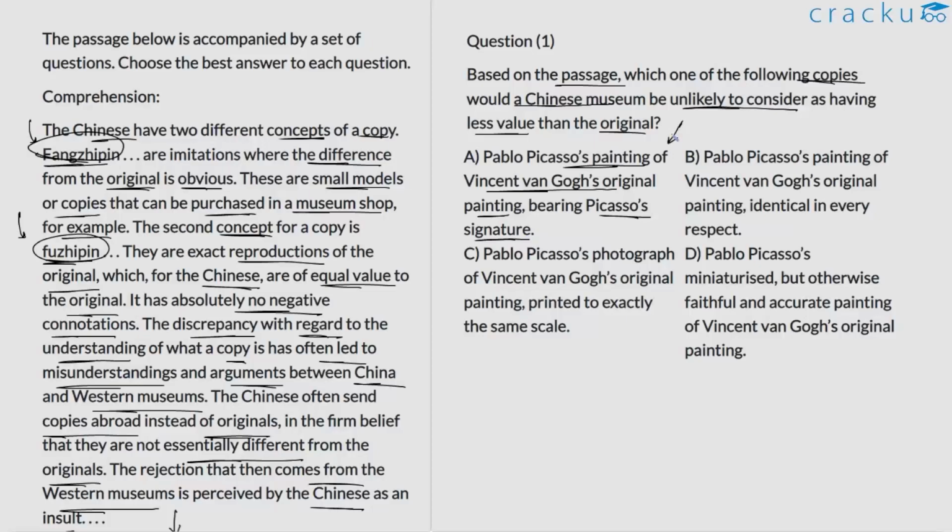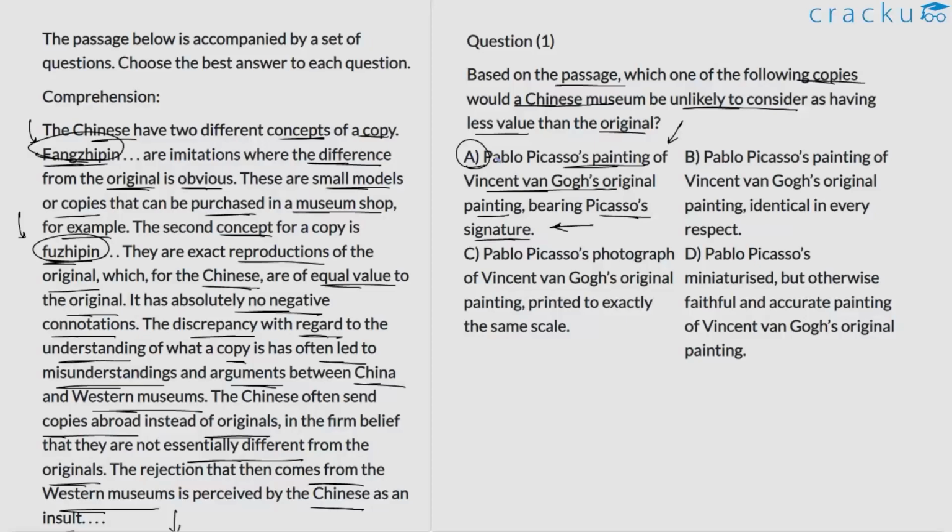It's Pablo Picasso's version of Vincent van Gogh's painting. But again, bearing Picasso's signature, is this an exact replica of what was made by Vincent van Gogh? We cannot ascertain for sure. So, we'll put option A on hold. In the absence of a better choice, we can go with A.